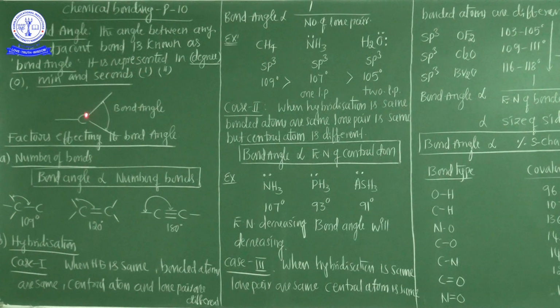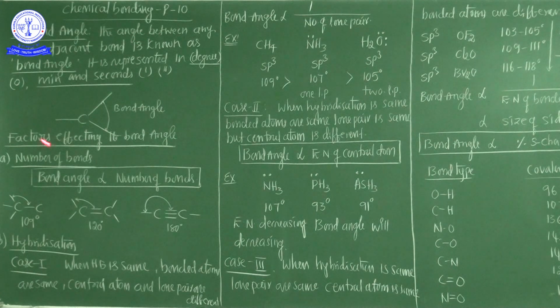Now see here, the carbon showing 3 bonds. So from this bond to this bond, what is the angle, that is called bond angle. That's why in between the two adjacent bonds, whatever angle is there, that is called bond angle.